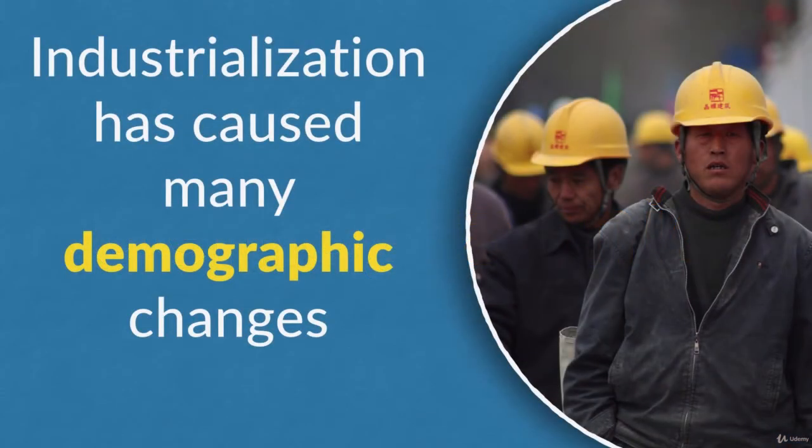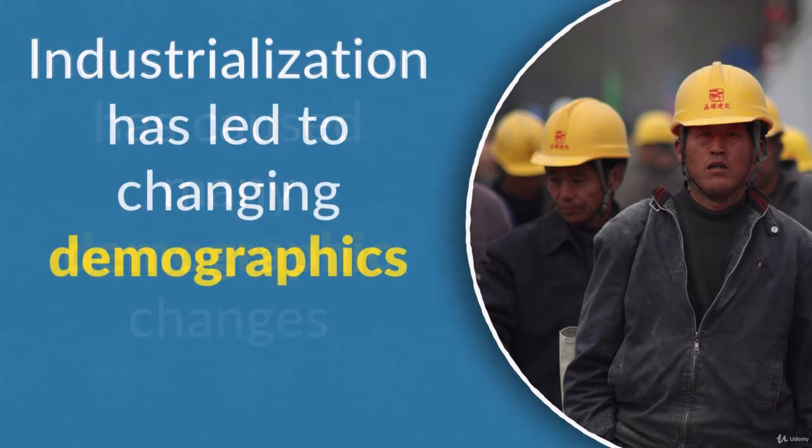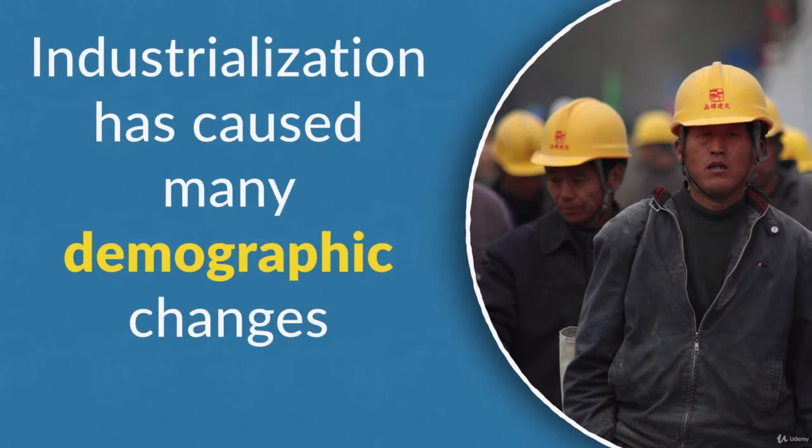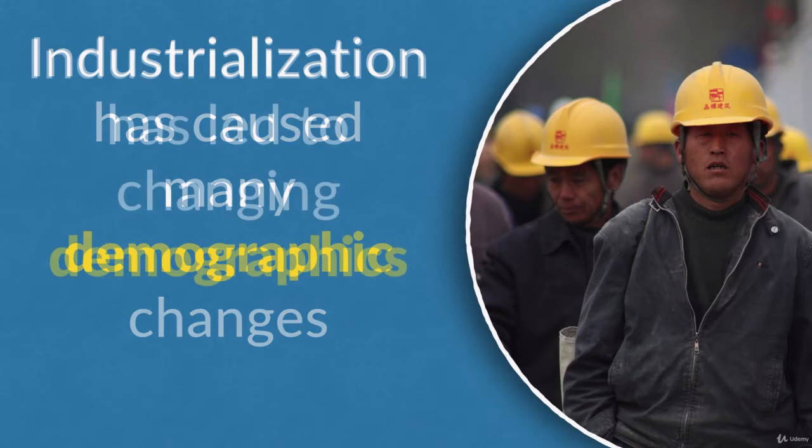Here are some example sentences. Industrialization has caused many demographic changes. So changes to statistics in the population. You could also say industrialization has led to changing demographics. Let's look at those 2 sentences again. Industrialization has caused many demographic changes. That's an adjective.